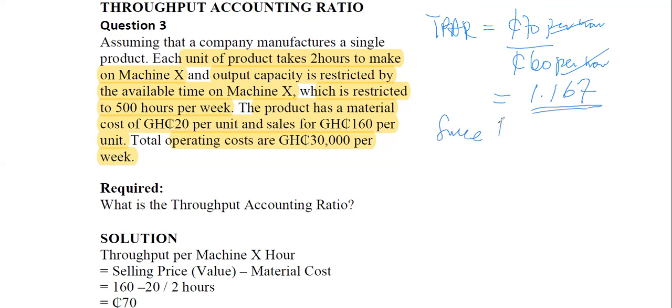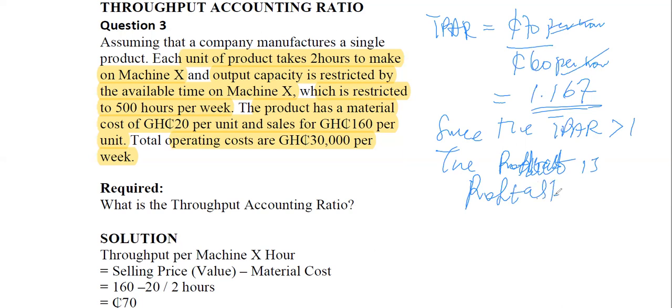And that tells us that since the throughput accounting ratio is greater than 1, the product is profitable. Why is it profitable?